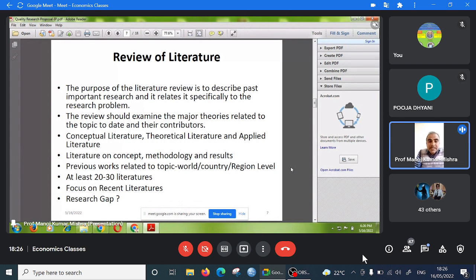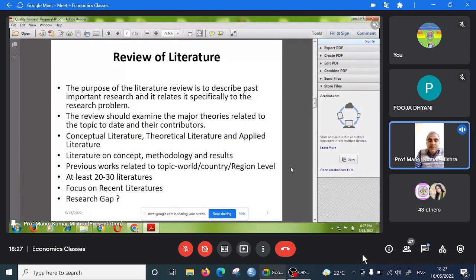So the purpose of the literature review is to describe past important research and relate it specifically to the research problem. What is your research problem? On this topic, what work has been done by the previous researchers? The review should examine the major theories related to the topic to date and their contribution. About this topic, what are the main theories, what are the main concepts, and what is the previous research on this topic and related to this topic also; both are important.